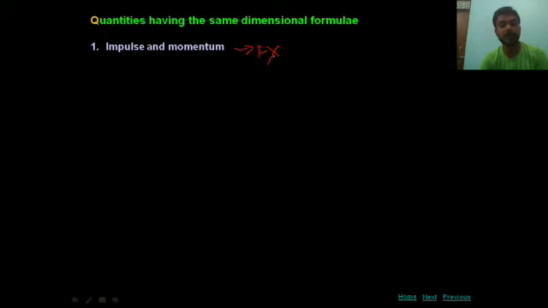Now we are going to discuss, there are so many quantities which have the same dimensional formula. For example, impulse and momentum. Students, we will discuss this topic in the next chapter, the chapter force and laws of motion. Impulse is force into time.